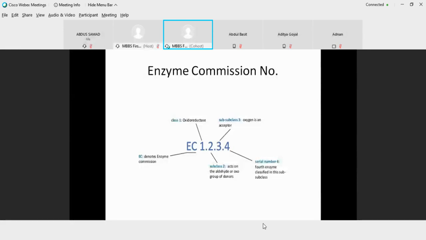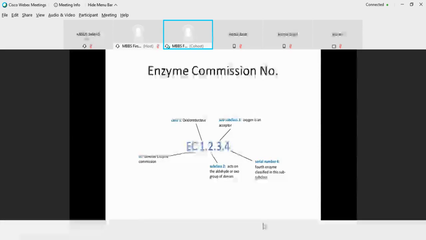Now if number 3 is written, it is also said to be a subclass of an enzyme. And the 4th one indicates its discovery, that is, where the enzyme is registered after its discovery. So the 4th tells you the registry number after the enzyme is identified. So this is a 4-digit classification and this is known as the enzyme commission number.